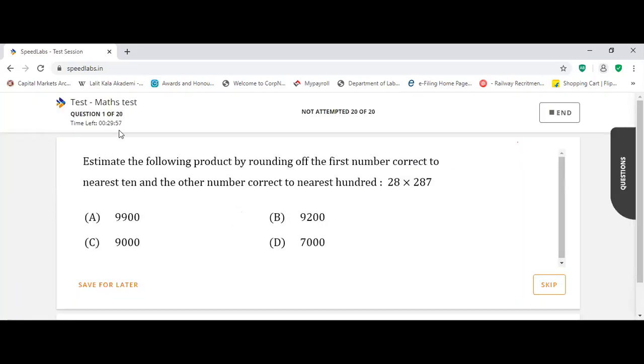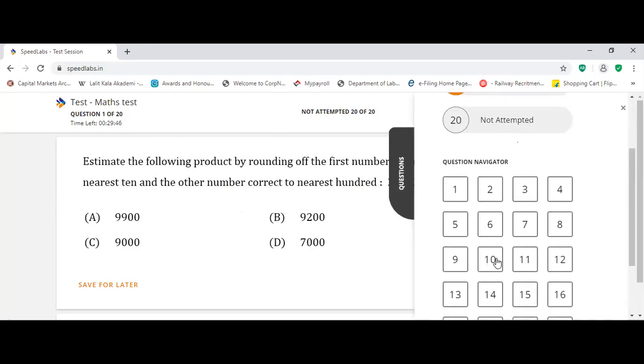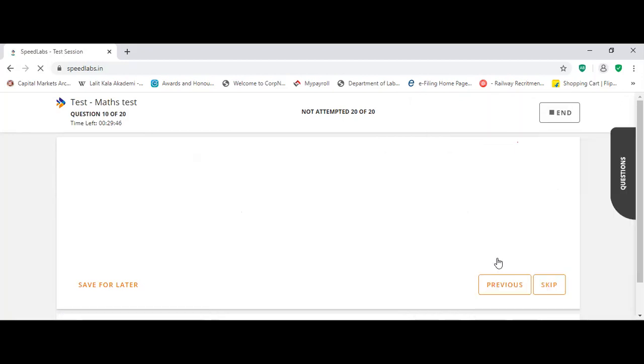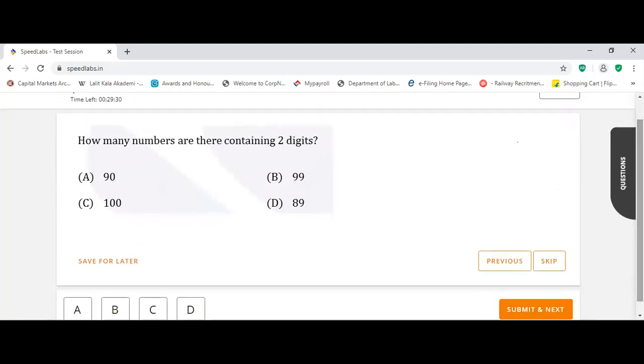And you can solve. You can see here the time will start, 30 minutes. You have to solve these 20 questions. Yes or no? Now here you can see what questions are there. If you want to see question number 10: how many numbers are there containing 2 digits? 2-digit numbers start from 10 till 99. So 90 numbers are there. Okay, you submit your answers.